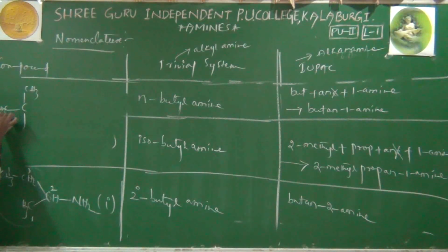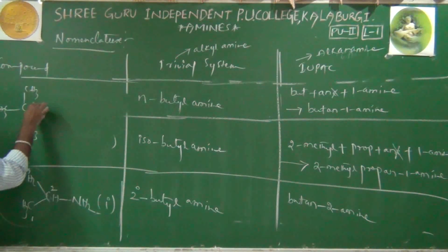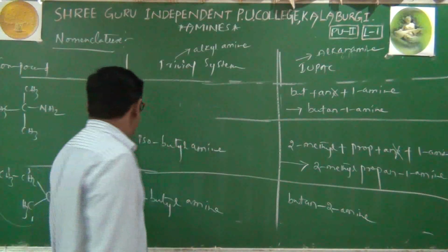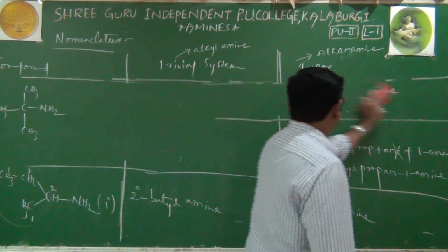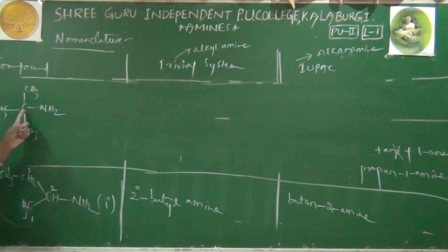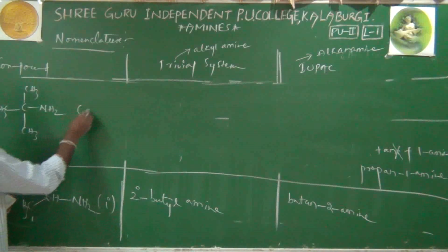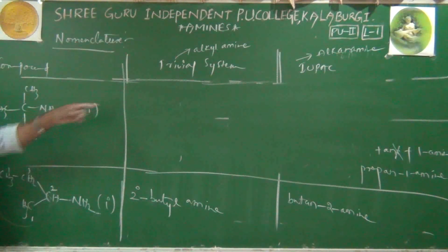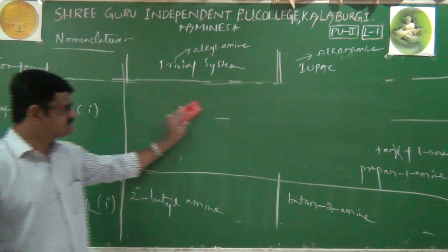CH3, CH3, CH3, and NH2. Again, question arises whether it is a primary amine or secondary amine or tertiary amine. See here, nitrogen has connected to just one carbon, and NH2 functional group is there. Blindly we can tell it is also primary amine only. Primary amine, no doubt. Now we will write its common name. Trivial system name we will write.